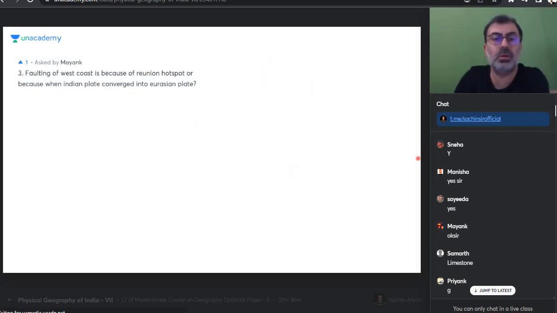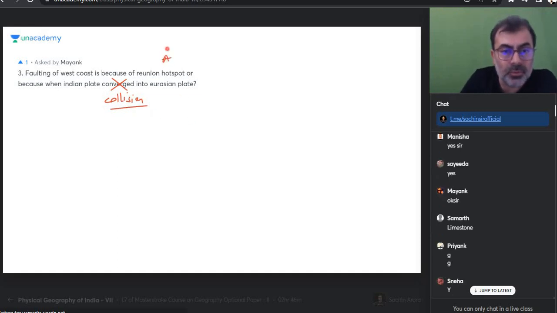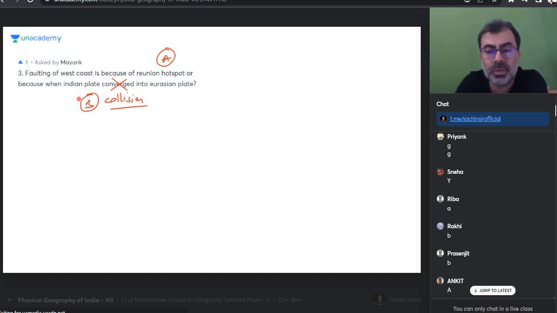Is the faulting of the west coast because of the Reunion hotspot or because of plate convergence? Convergence did not happen, collision happened. Yes or no? So everyone, please tell me, is the faulting because of A or B? The crack happened on the western side because of A or B? Because of the Reunion hotspot, we passed over the Reunion hotspot, or because of collision? So the answer, for whoever has attended the class, is B. The answer is very clearly B.